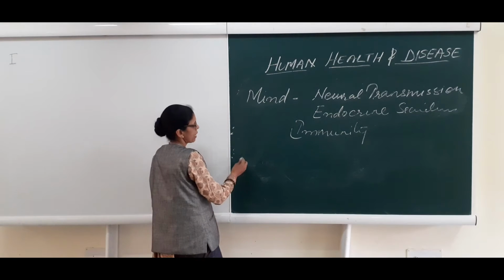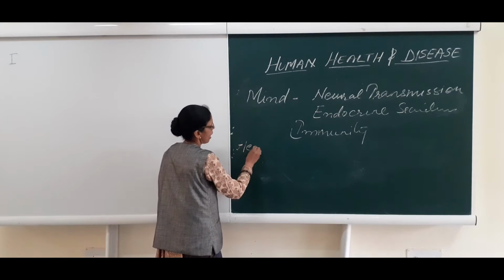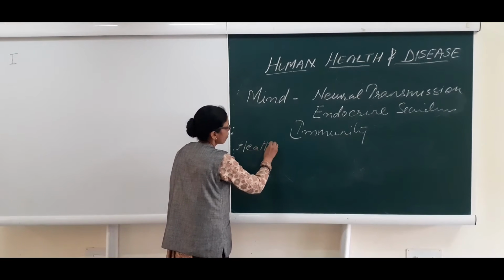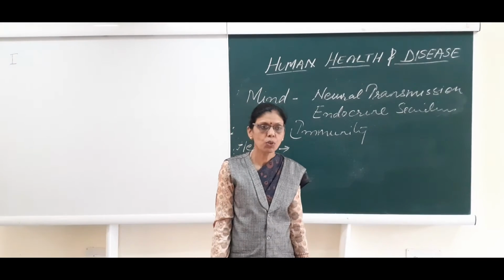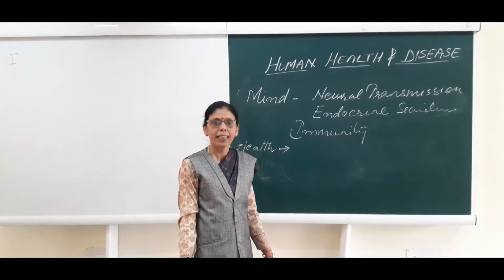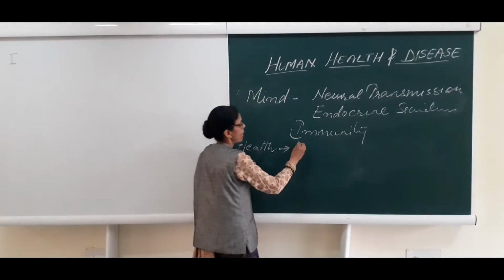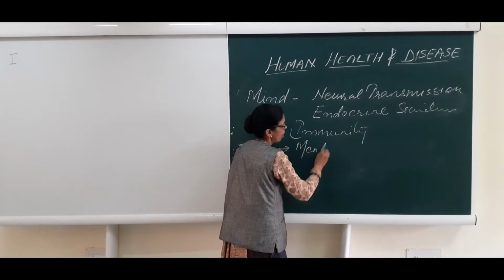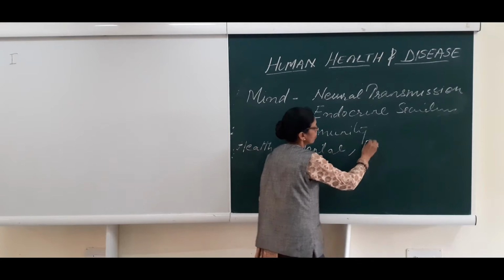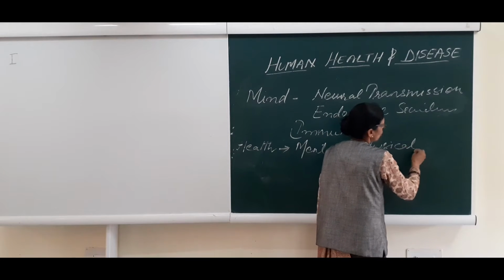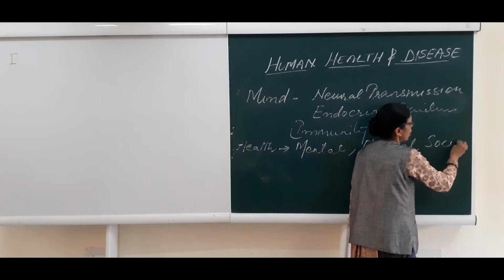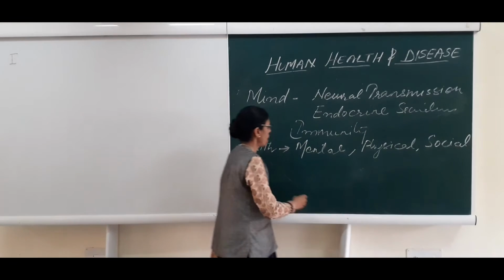Now, to define health, what is health? We have studied that many aspects are responsible for health. So we can summarize in short that health is the mental, physical and social well-being of a person.